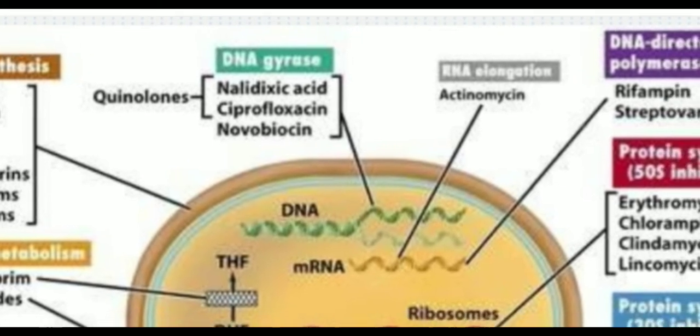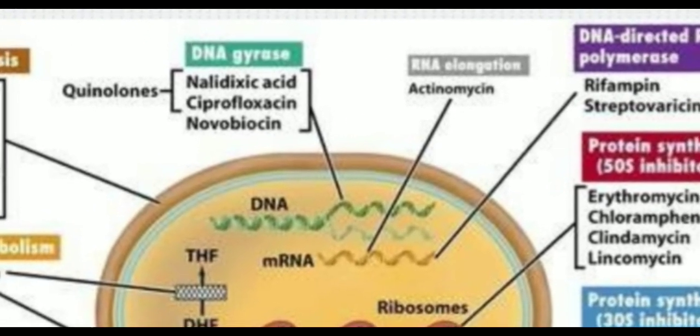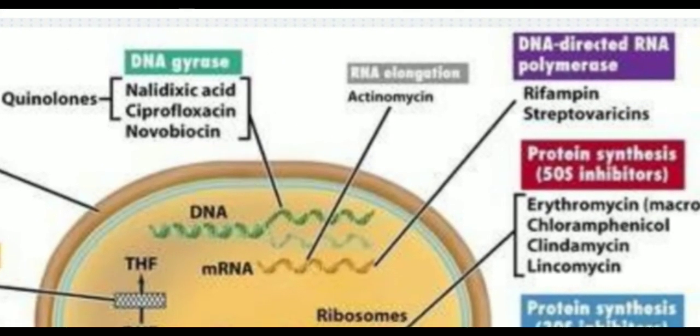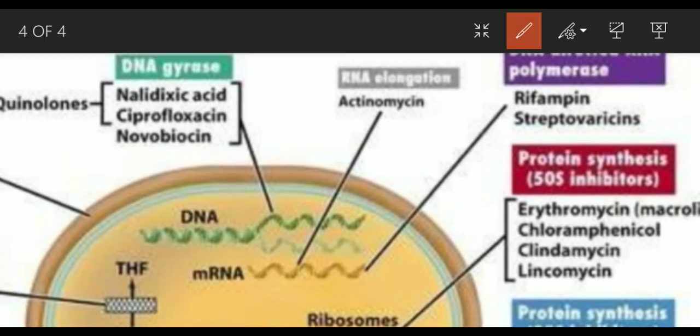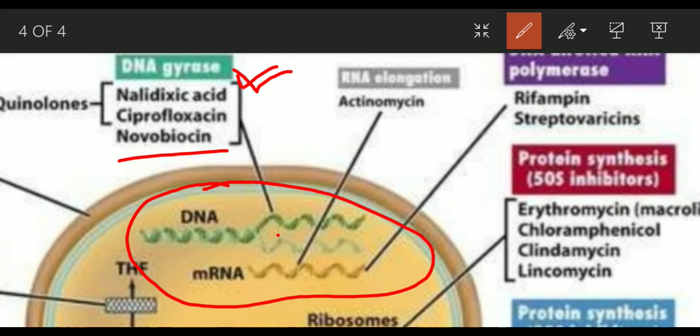Then next we look at antimicrobial agents that affect nucleic acid synthesis, right? So some of them affect DNA gyrase. They target different enzymes. So some antimicrobial agents like novobiocin and nalidixic acid and ciprofloxacin inhibit DNA gyrase. So you can see they actually target the nucleic acids.